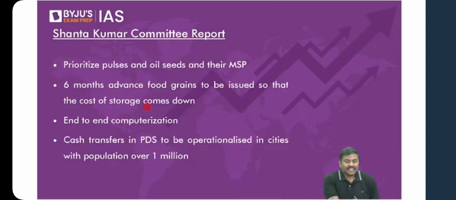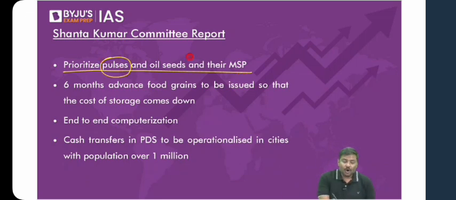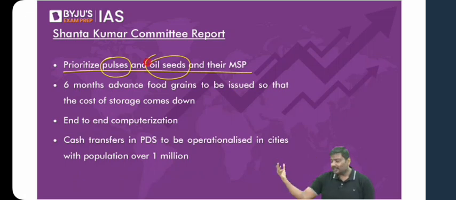Next, you are announcing MSP for 23 crops, but you are mainly procuring rice and wheat. You are mainly procuring paddy and wheat. What is the point of announcing MSP for 23 crops then? So what you should do is, price of the pulses are very volatile in India. Price of oil seeds, that is edible oils, vegetable oils, very volatile in India. So prioritize the procurement of both of them. Prioritize procurement of pulses, prioritize the procurement of oil seeds.